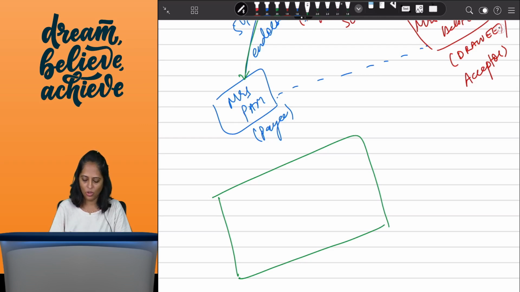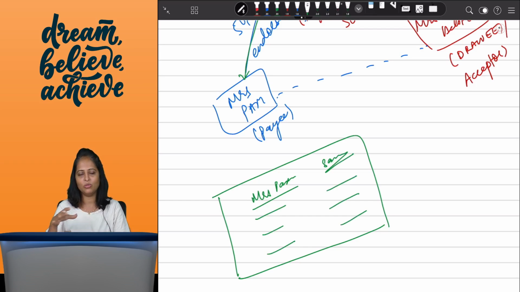you can endorse the instrument. So when I am endorsing, Sam will write to Mrs. Pam, and then Sam will sign. Now this can be negotiated any number of times. Whoever wants to negotiate, on the date of maturity, whoever is the holder can go and take the money from the drawee.